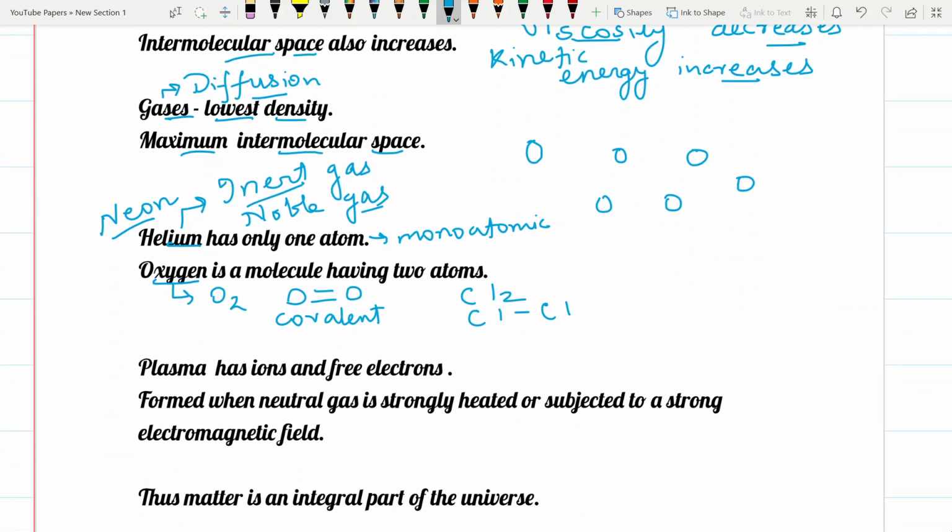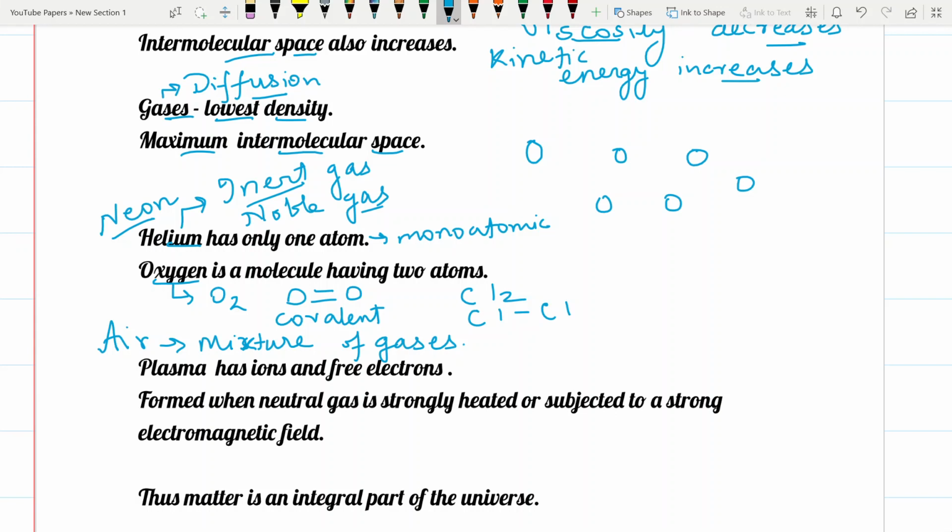Overall, what is prevalent all around us is air. Air is a mixture of various types of gases. In that, maximum will be nitrogen, and nearly 21% is oxygen. Other gases like CO2 and oxides of sulfur and nitrogen will also be present in very trace amounts.